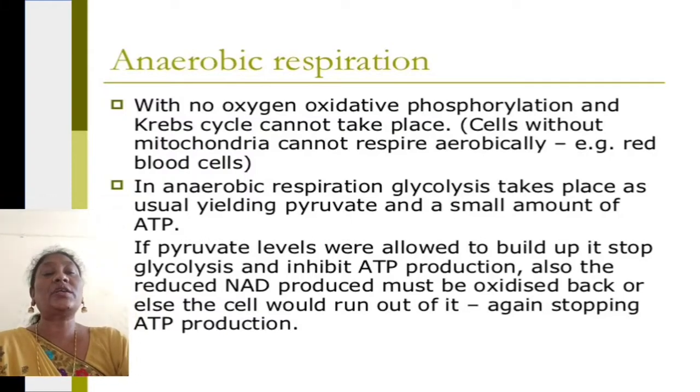In anaerobic respiration, glycolysis takes place as usual, breaking down the glucose molecule, with a yield of pyruvate and a small amount of ATP, 2 molecules. If pyruvate levels were allowed to build up, it would stop glycolysis and inhibit ATP production.